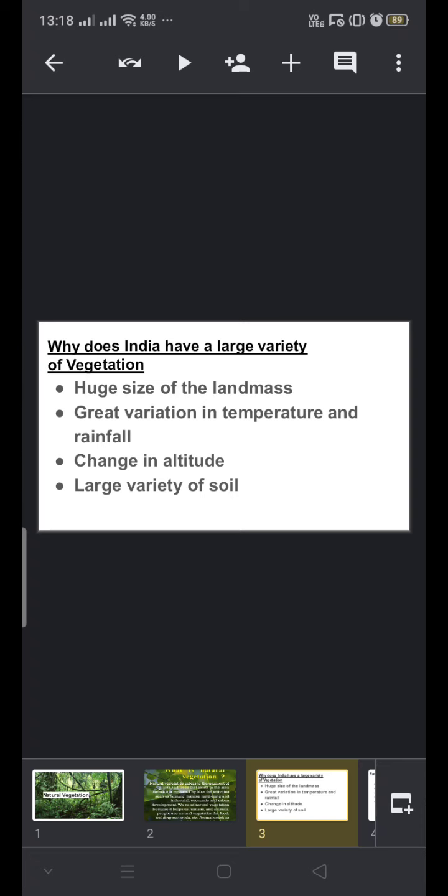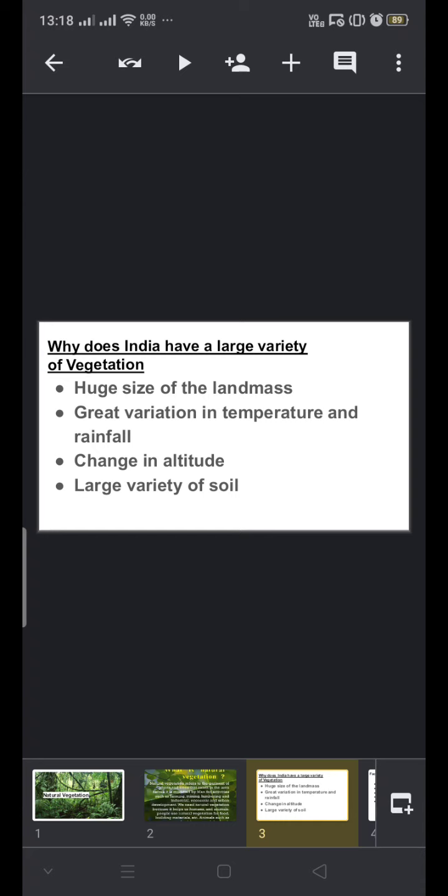Now, why does India have a variety of vegetation? India is supposed to have a large variety of vegetation, but what is the reason for it? Firstly, the huge size of the landmass, right from 8 degrees north to 37 degrees north latitude.